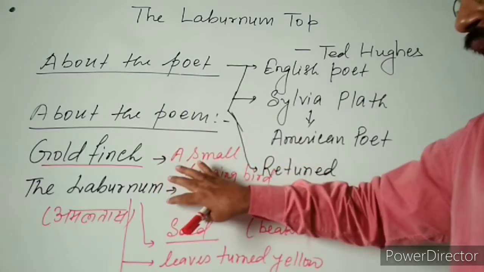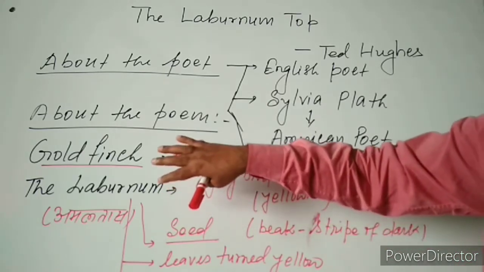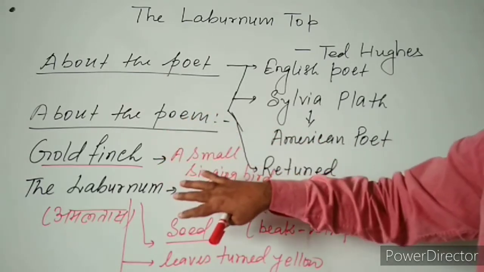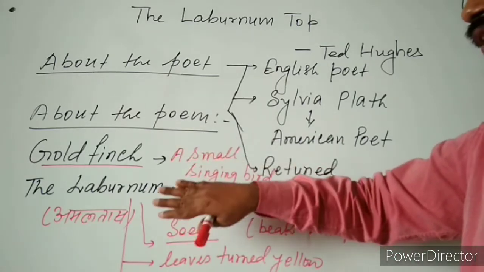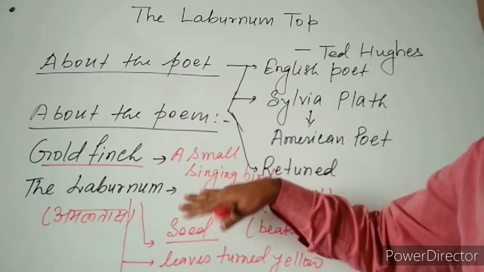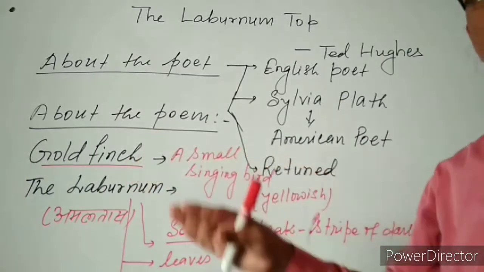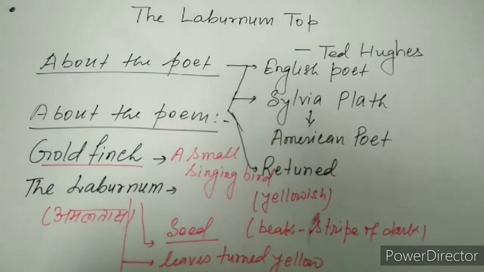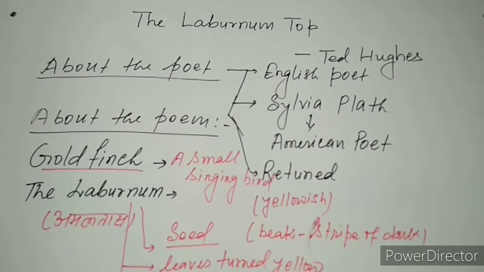So this poem focuses on two important things. The first one is the laburnum, that is the tree, as well as the goldfinch. The goldfinch plays a very important role. Due to the goldfinch, sometimes the laburnum tree is full of activity and sound, but later if the goldfinch is not there, it is very silent. It is as silent as it has been compared to death.